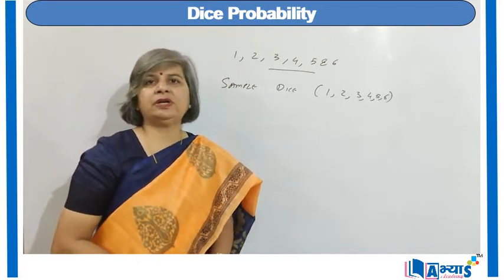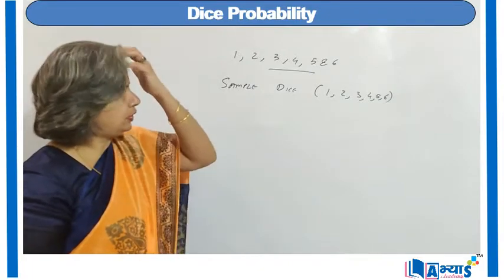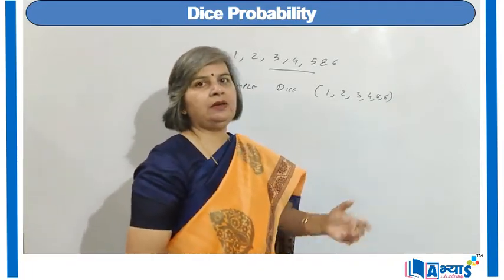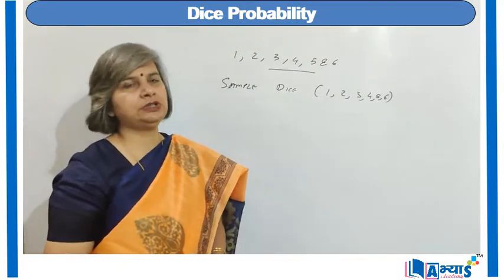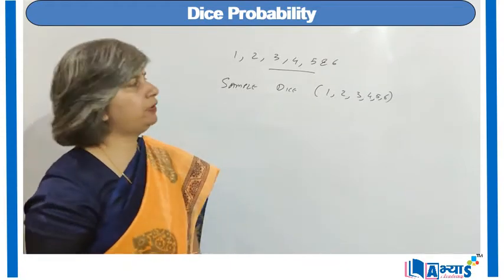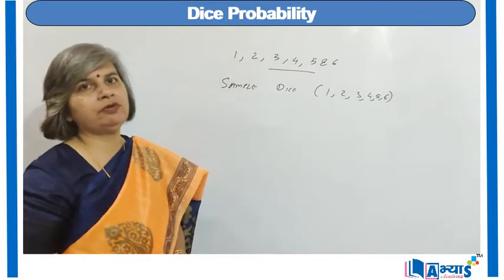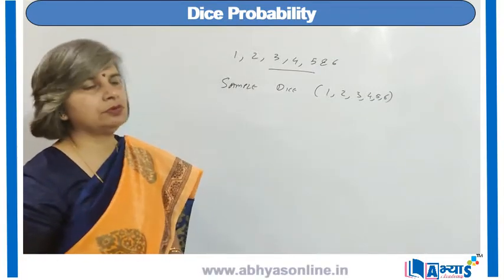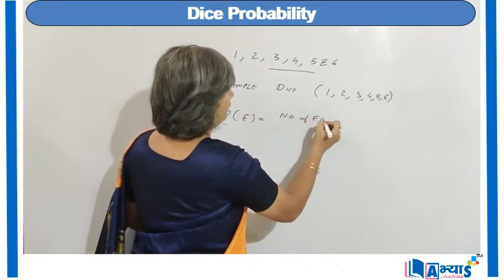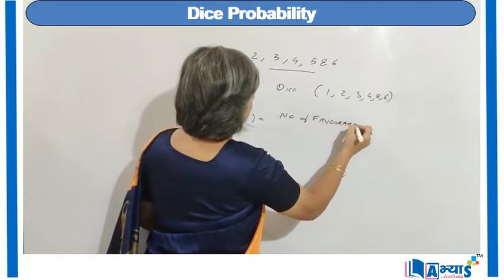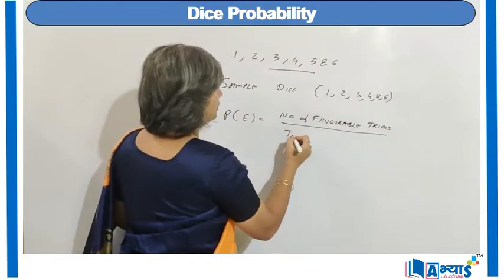For example, whenever we are supposed to find the probability of what will happen when the next event occurs, the total number of outcomes will be 6, and the number of favorable outcomes will depend upon the condition. So whenever we find the probability when a dice is tossed, the probability of the event will be the number of favorable cases, or favorable outcomes, upon the total number of outcomes.